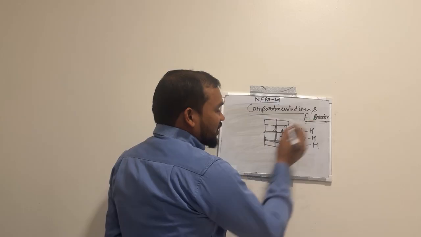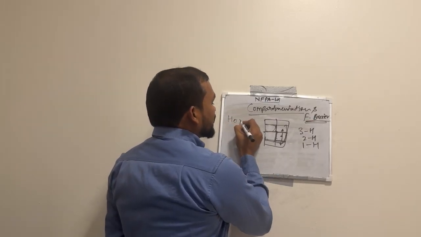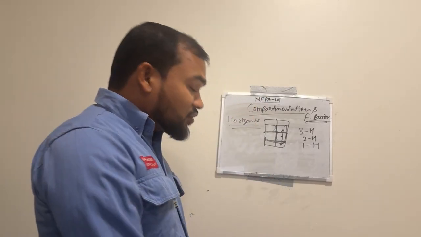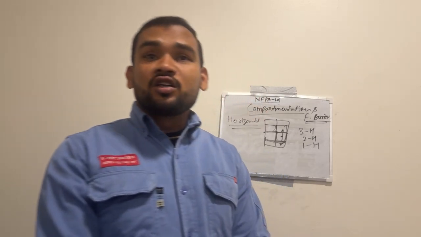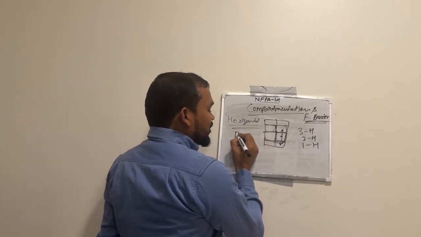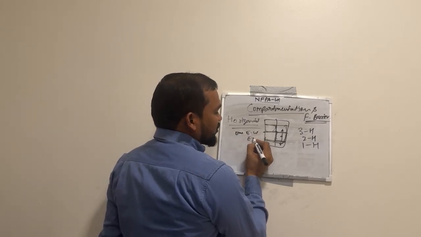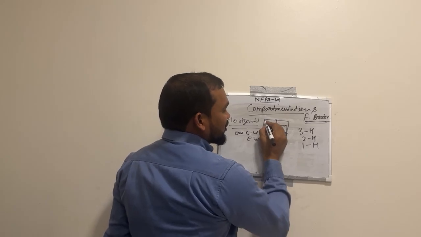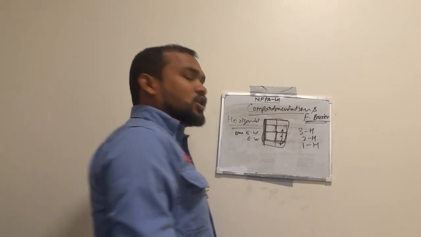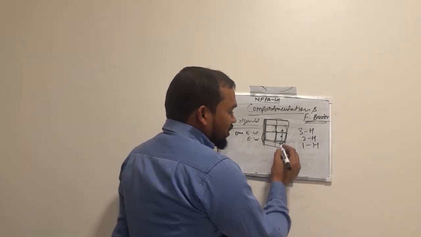In a fire barrier, what types of continuity are there? Horizontal continuity. Horizontal continuity means the fire barrier shall be continuous horizontally. They extend from one exterior wall to another exterior wall, one fire barrier to another fire barrier, or the combination. Like this building, we say that from one exterior wall to another exterior wall. This is one exterior wall, this is another exterior wall. This is called a horizontal fire barrier.